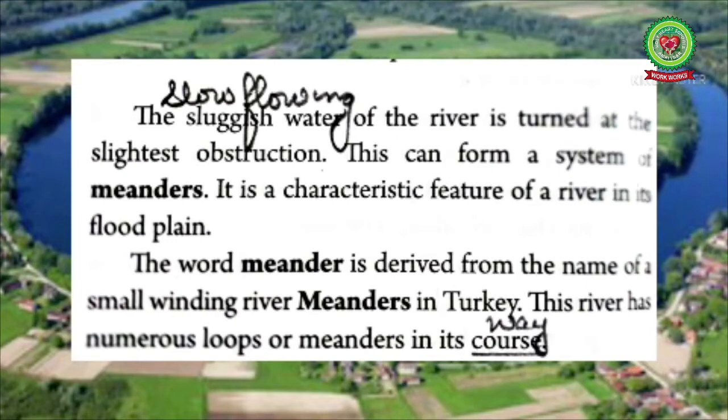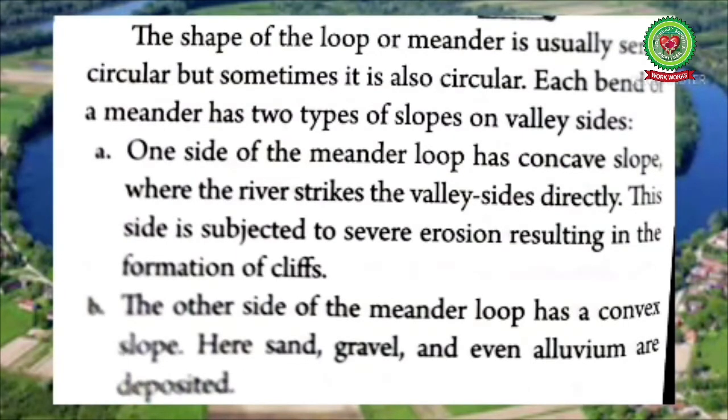The word meander is derived from the name of the small winding river Meanders in Turkey, and this I have already told. This river has numerous loops or meanders on its course, means on its way. The shape of the loop or meander is usually semicircular, but sometimes it is also circular. Each bend of the meander has two types of slope on valley sides.